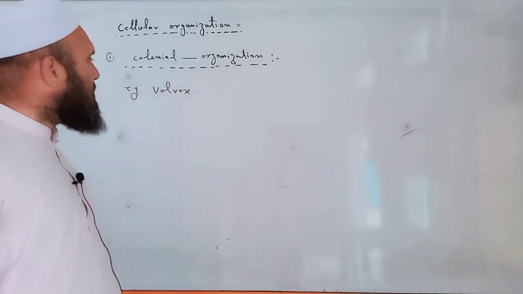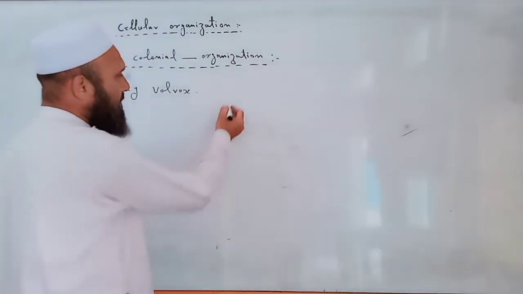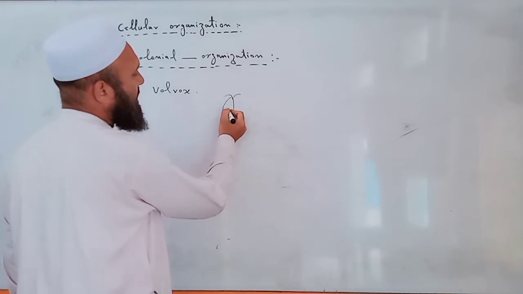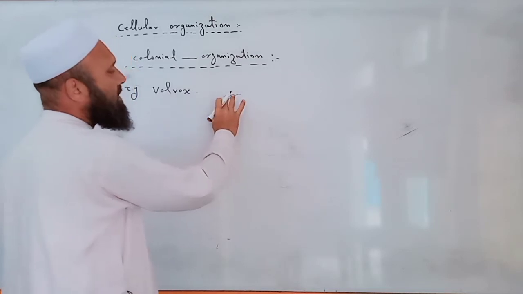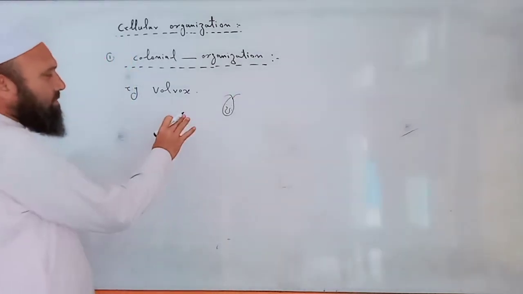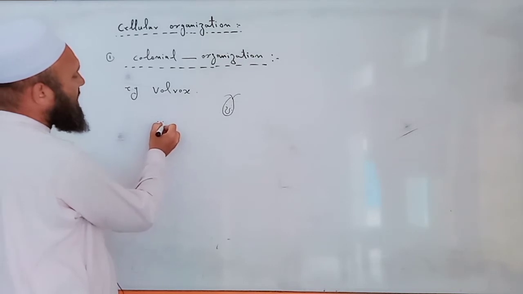Volvox is a unicellular green alga. It is a sphere-shaped structure with flagella and chloroplast. This is unicellular volvox. Many volvox combine together and form a small colony. For example, this is a small colony of volvox.